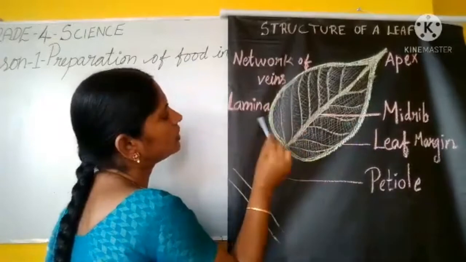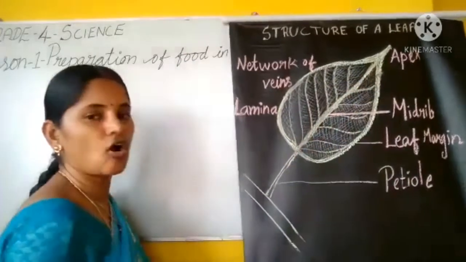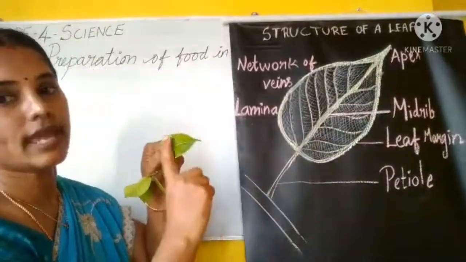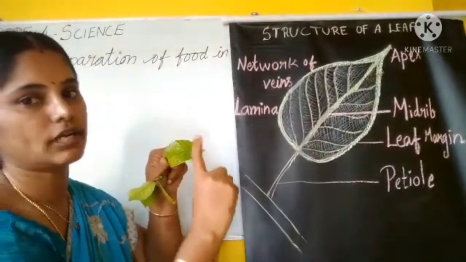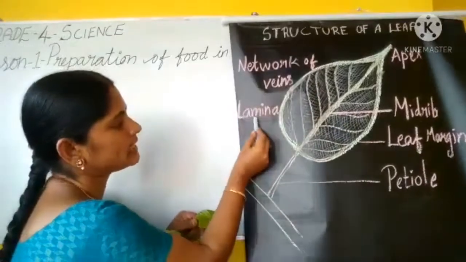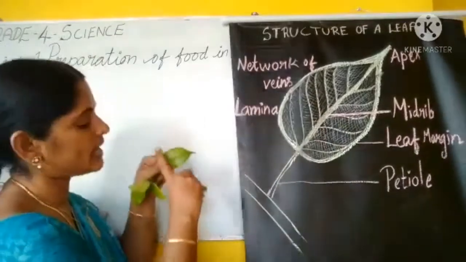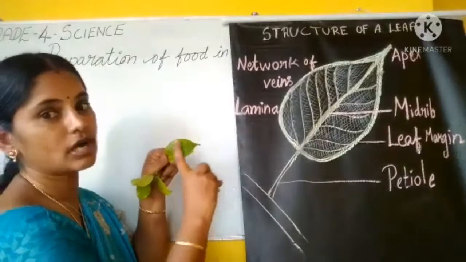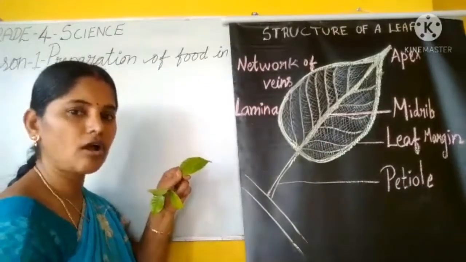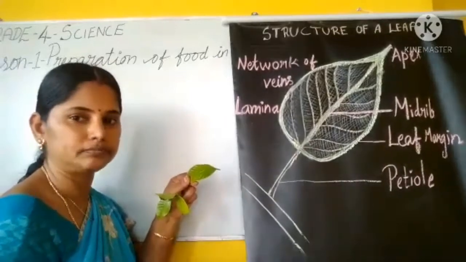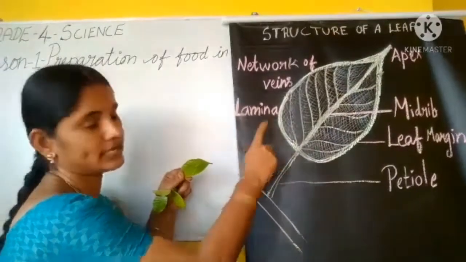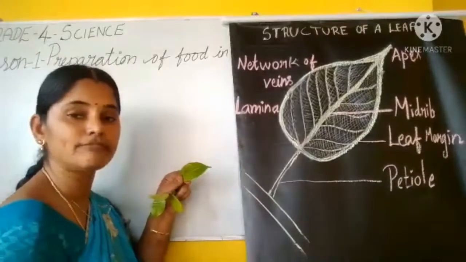And the full area of the leaf we call the lamina. L-A-M-I-N-A. Leaf lamina or leaf blade.